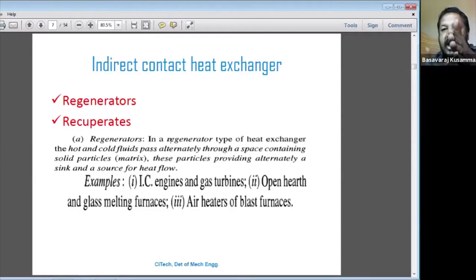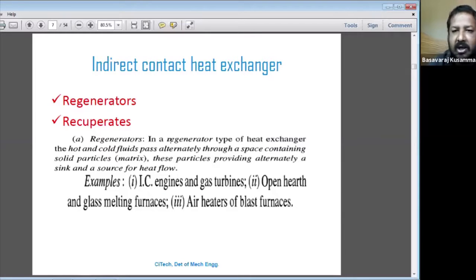Heat is exchanged from hot fluid to cold fluid through this wall; that is called an indirect contact heat exchanger. Understand?